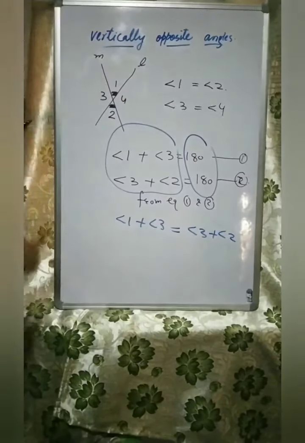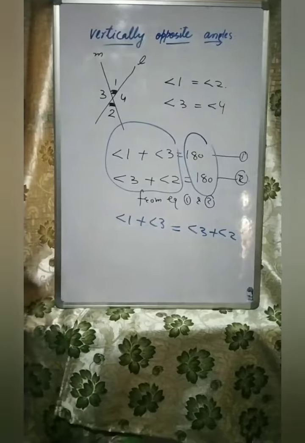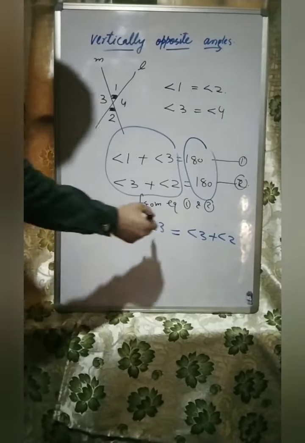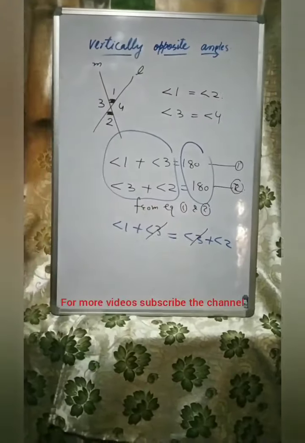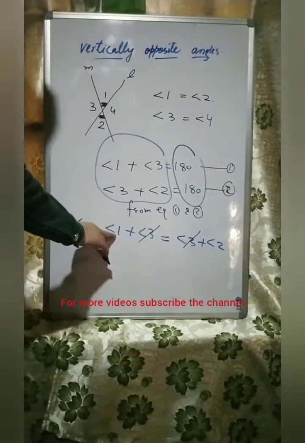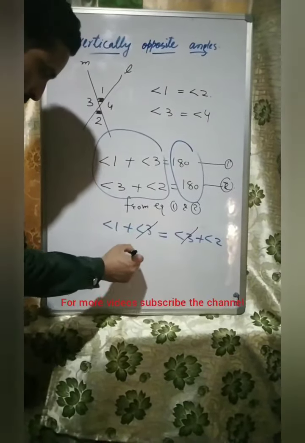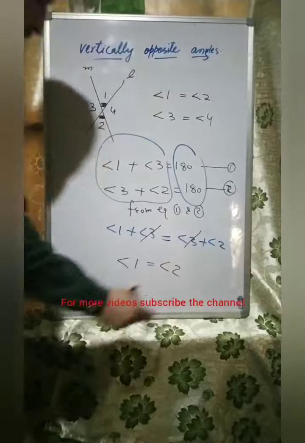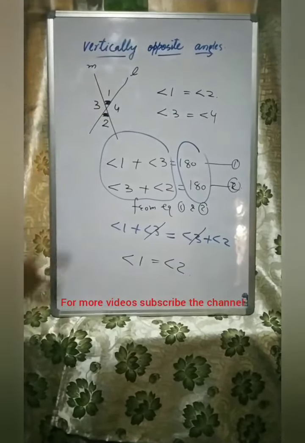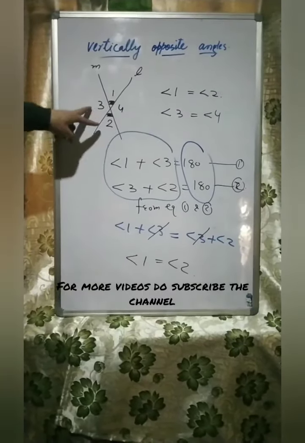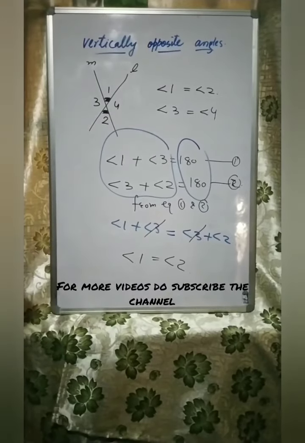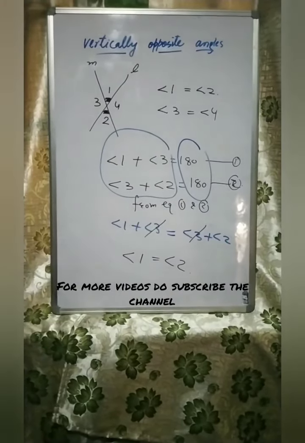Now, we have angle 3 on both sides with the same sign, so they will cancel each other out. So we get angle 1 is equal to angle 2 simply. So they are our vertically opposite angles. Similarly, we can prove angle 3 is equal to angle 4. So that's it. Thank you for watching.